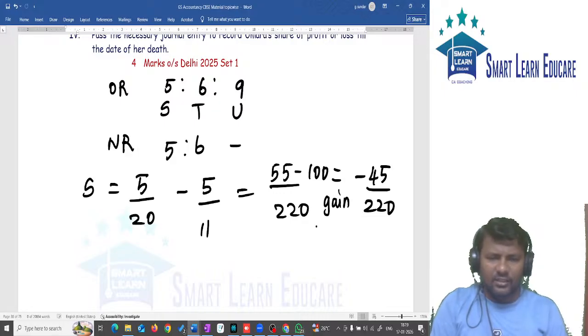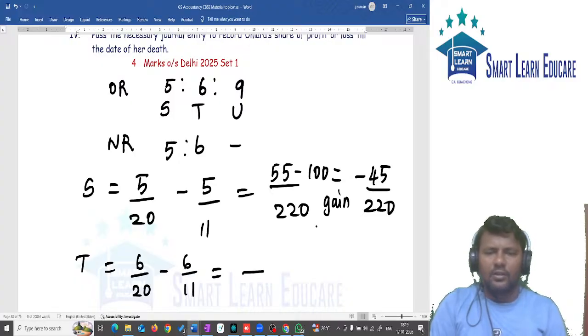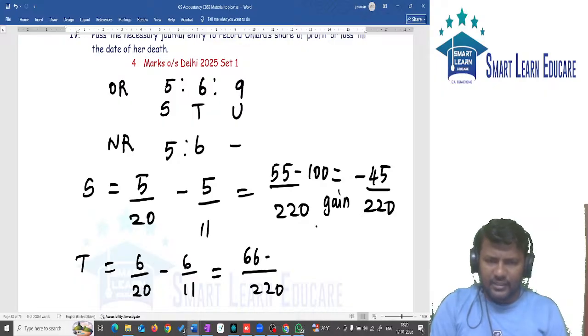In the same way, calculate for the next partner. Who is the next partner? T. It is 6 by 20 minus 6 by 11. LCM 220. It is 66 minus 120, so 66 minus 120 will give you minus 54 by 220.